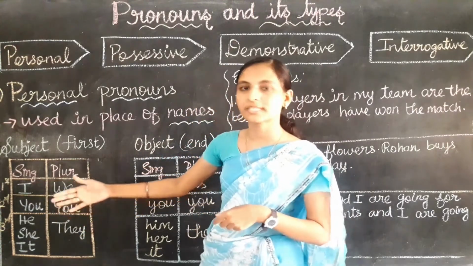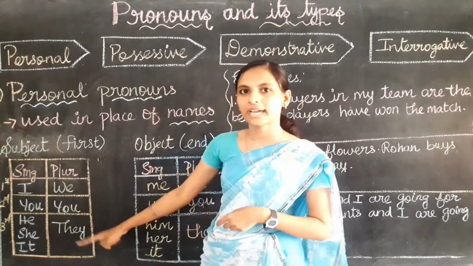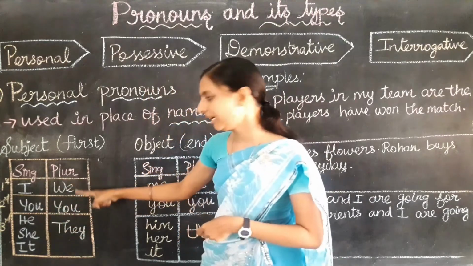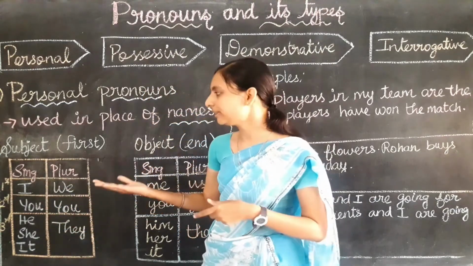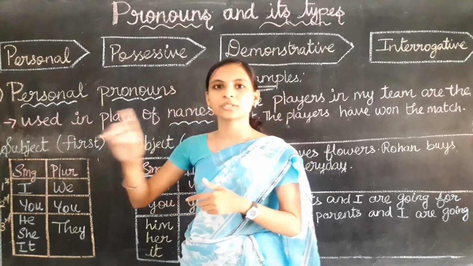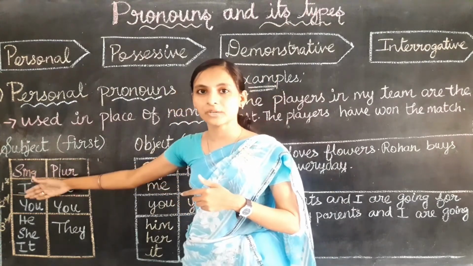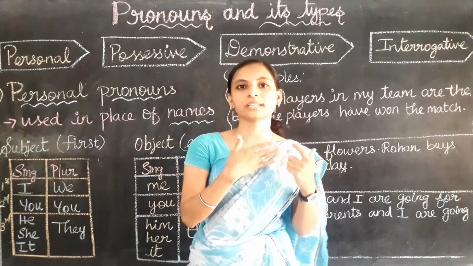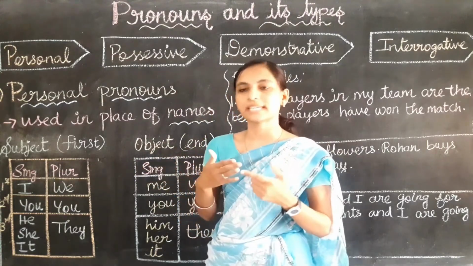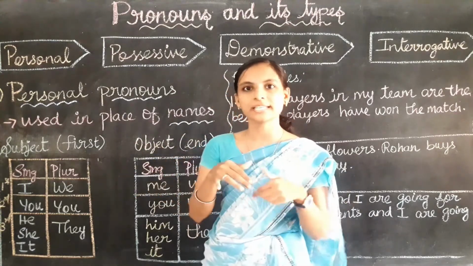What are those pronouns? They are I, you, he, she, it, we, they. Let me give you the Tamil meaning so that it will be easy for you. I refers to one person, that is singular. If it is me and my friends, I can say in English, we. In Tamil what do we say? Yes, we say nangal. I means naan, we means nangal, that is plural.